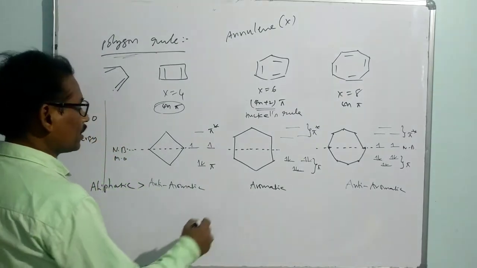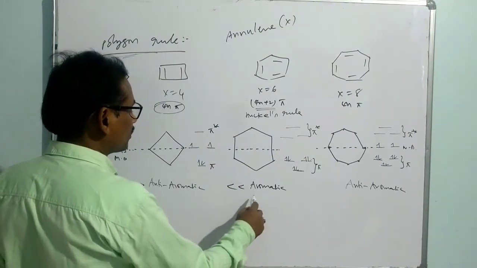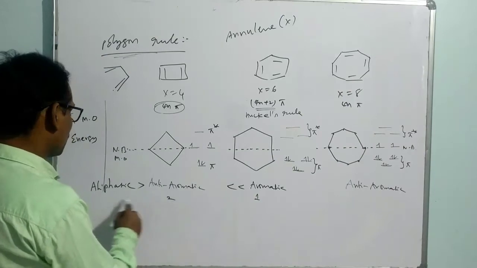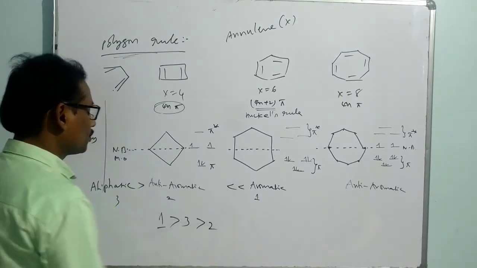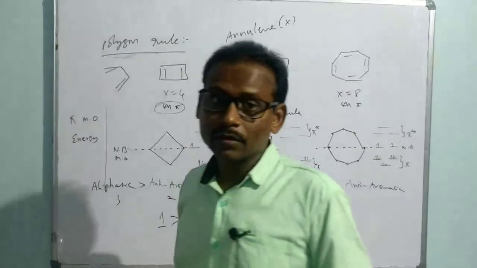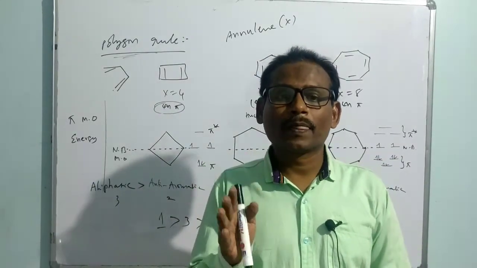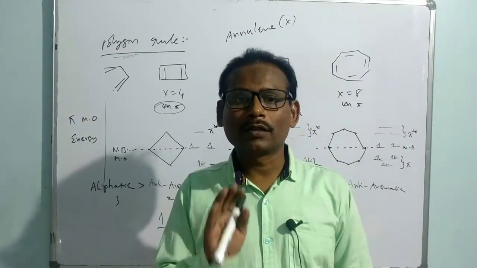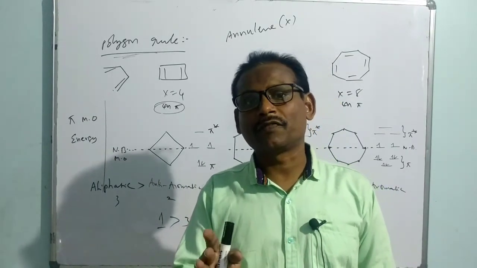So this is more stable. The order of stability will be, if I say 1, 2, 3: 1 is more stable than 3, and 3 is more stable than 2. This kind of conclusion you have to get. So you have to be clear, there are the species aromatic and anti-aromatic. Other than that, aliphatic.